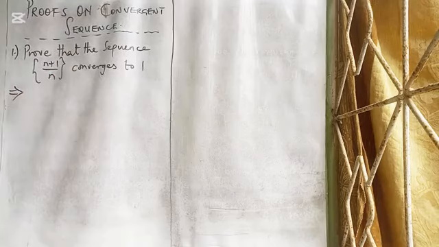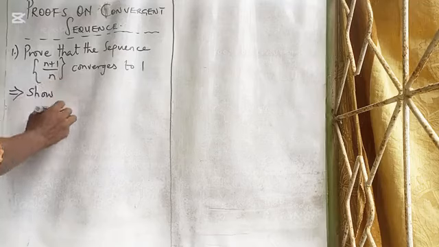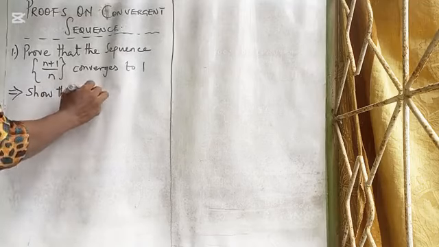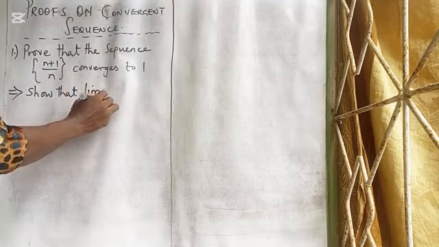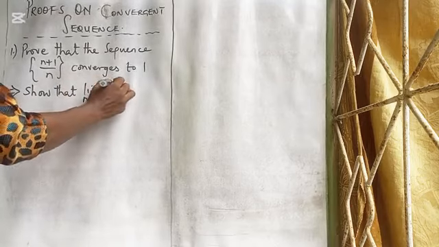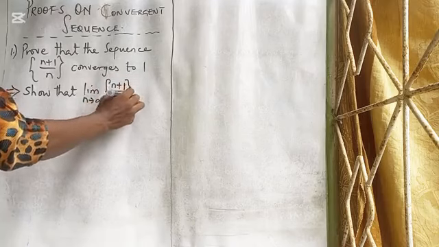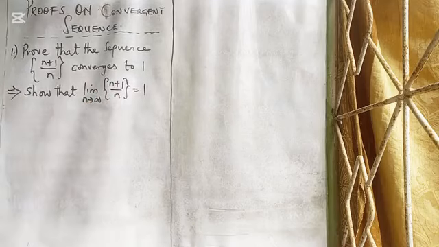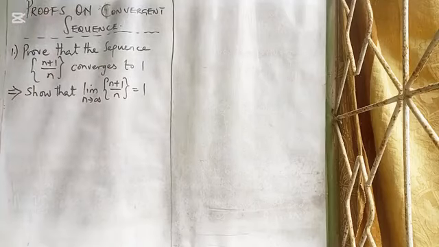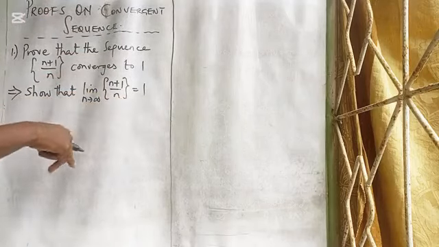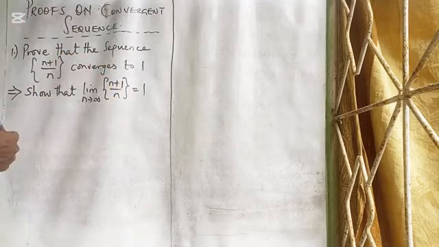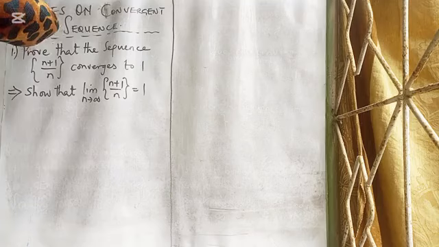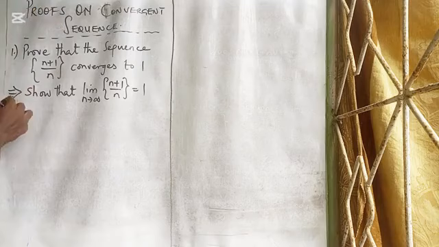What's the implication of this statement? It means that we should show that the limit as n tends to infinity of n plus 1 over n is 1. That's what they want us to show. You remember in the last video where we defined the limits of a sequence, or we gave the definition for sequence convergence.